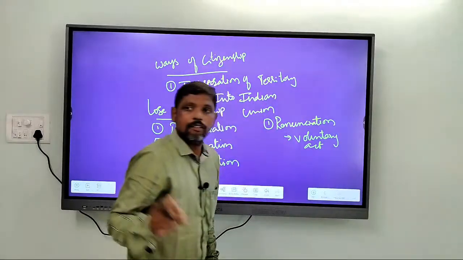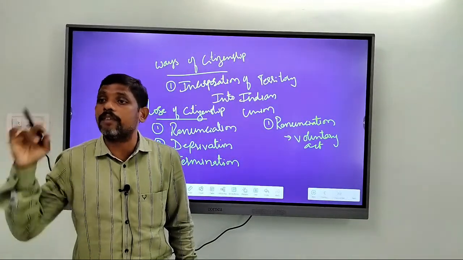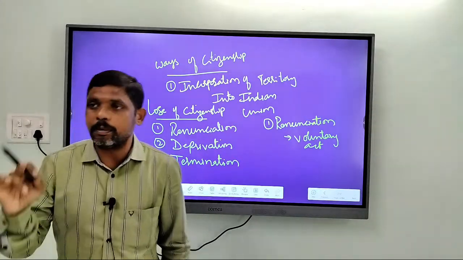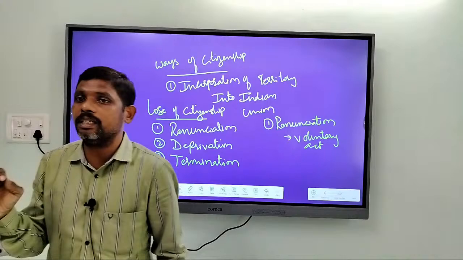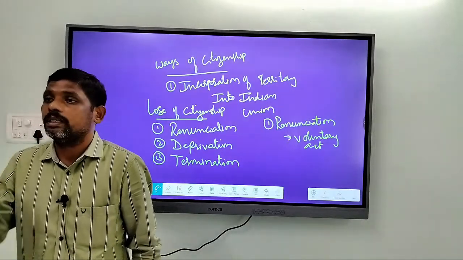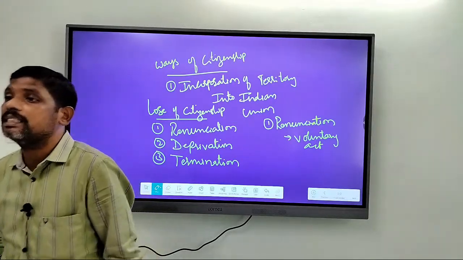That means whenever an Indian citizen acquires citizenship of any other country, the individual should voluntarily renounce Indian citizenship.